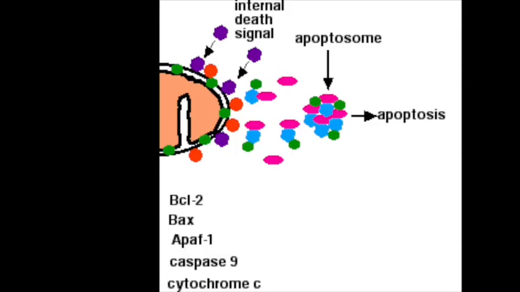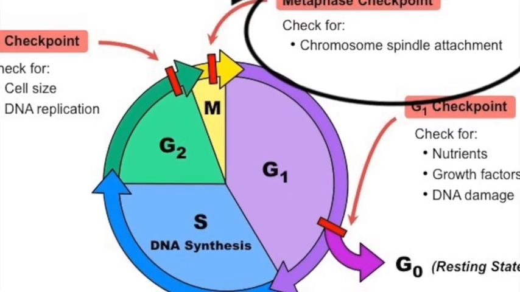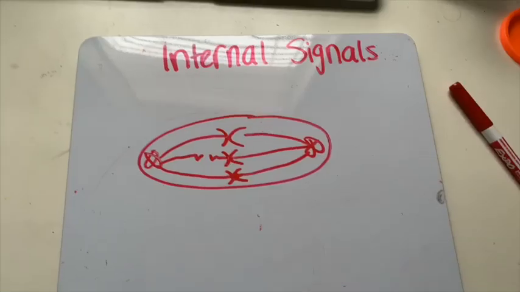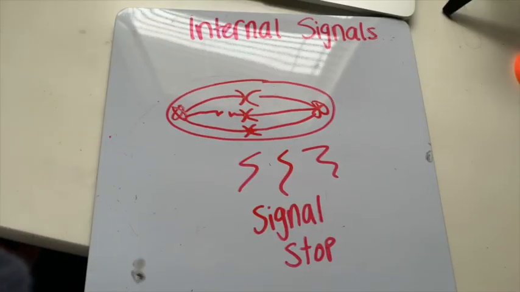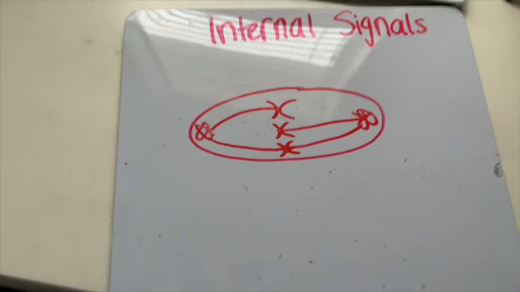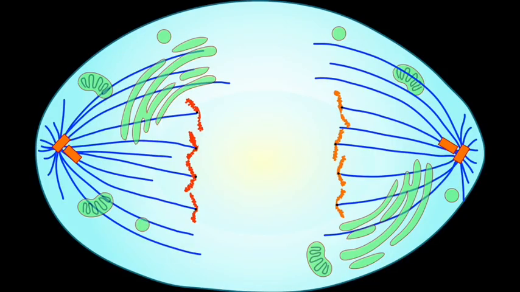For the checkpoints, an internal signal would be at the M phase checkpoint. There is a signal that happens in the cell that delays the beginning of anaphase if the spindle fibers are not properly connected, due to the kinetochore not being properly connected to the microtubules. Once the spindle fibers are properly attached, a signal is sent to the regulatory protein complex and anaphase begins.